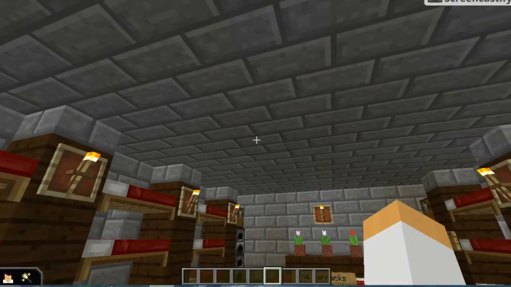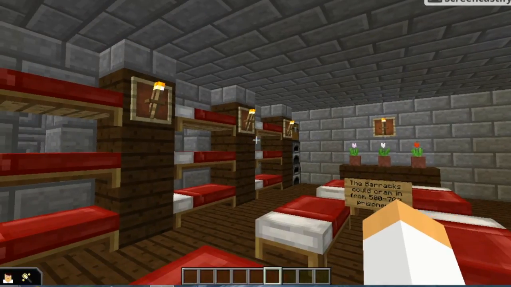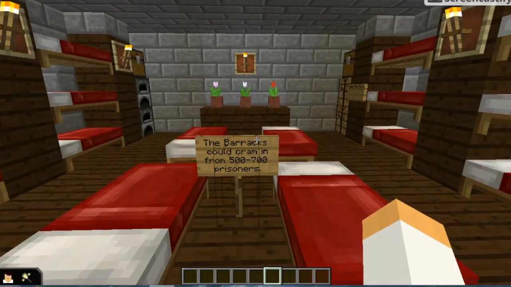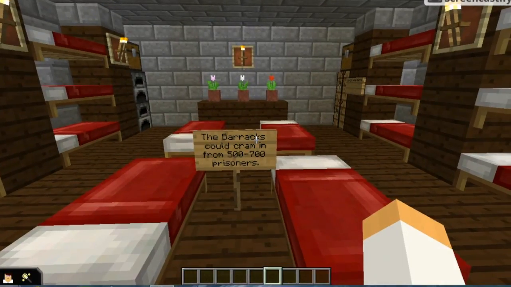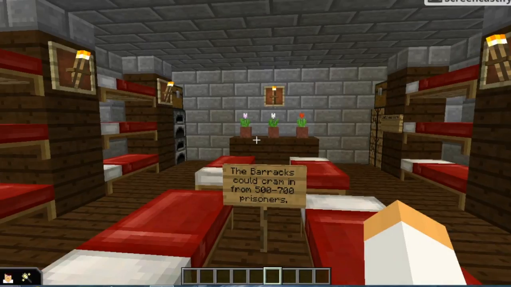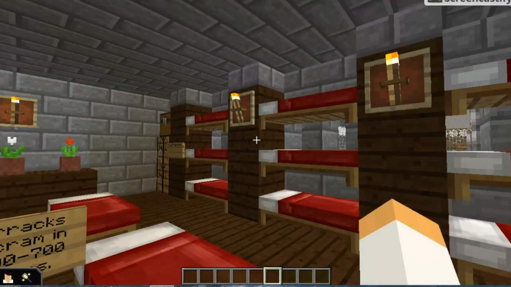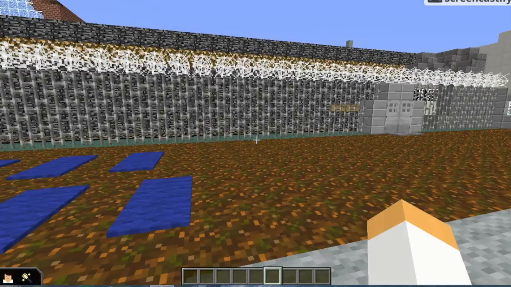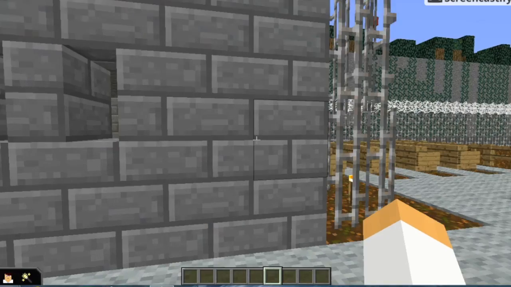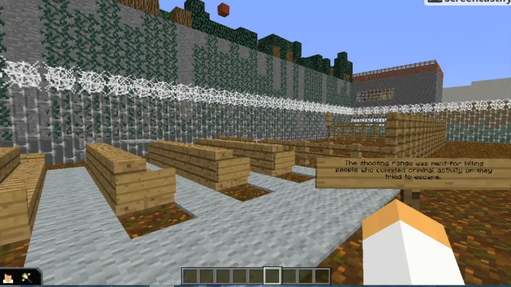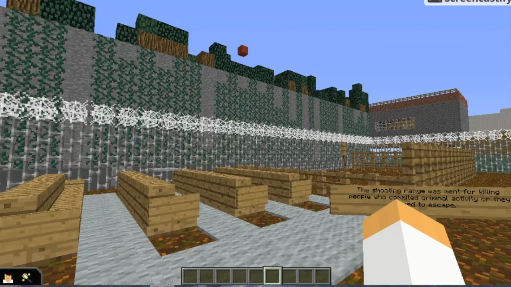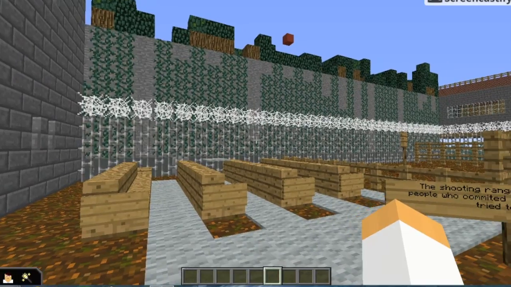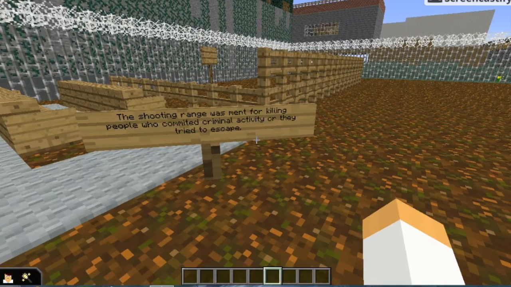The barracks could have held over 500 to 700 prisoners at once while cramming them inward. It was supposed to hold about 60, but they needed to make more space for more prisoners. And this was the shooting range for any person who tried to escape, or if they just wanted to kill a person immediately.